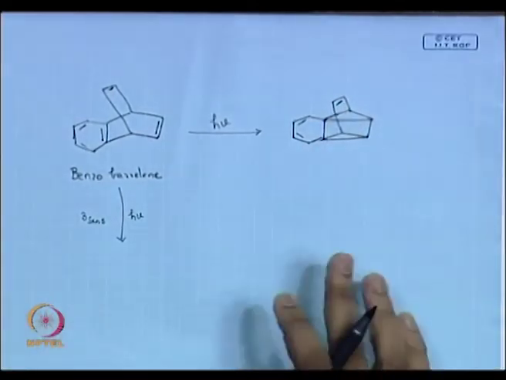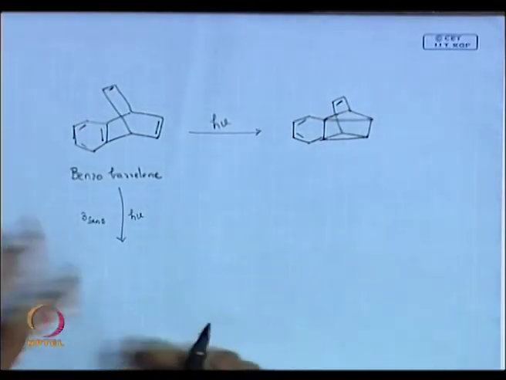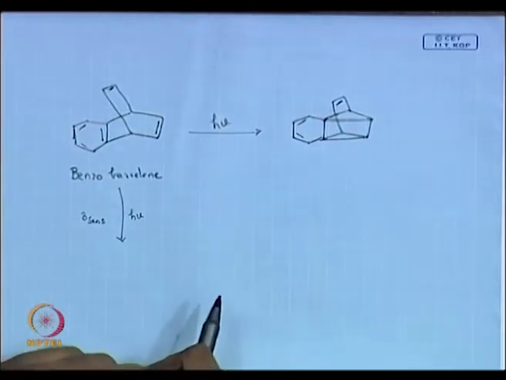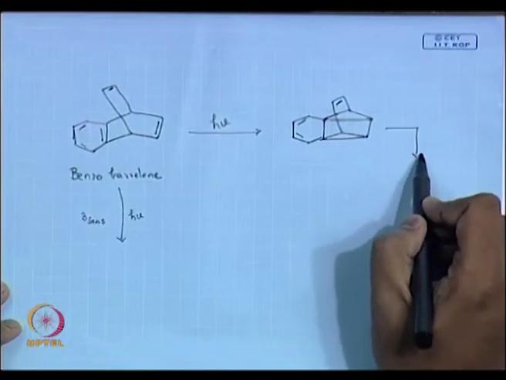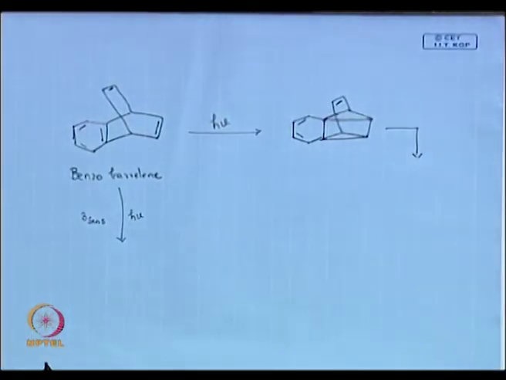You know that this molecule cannot be much stable, there is really ring strain. So, what do you think will happen? What can you think?